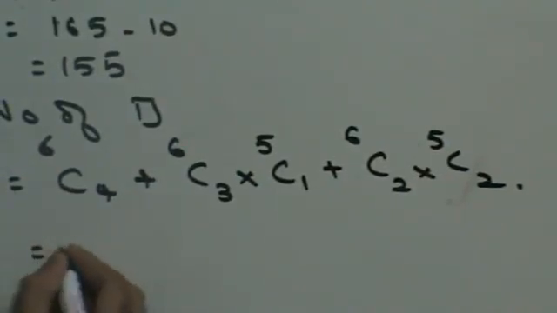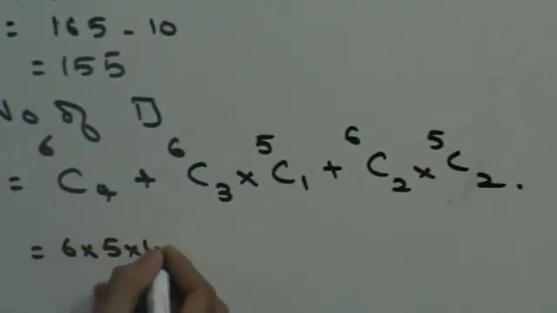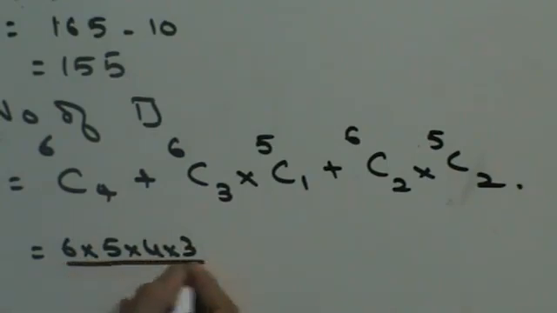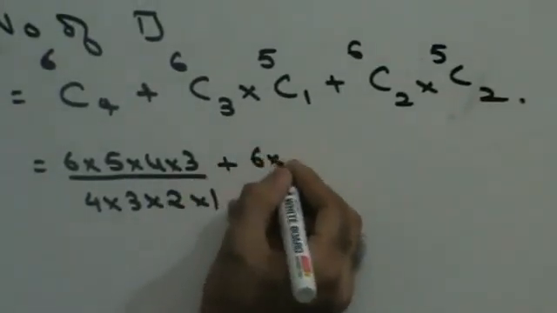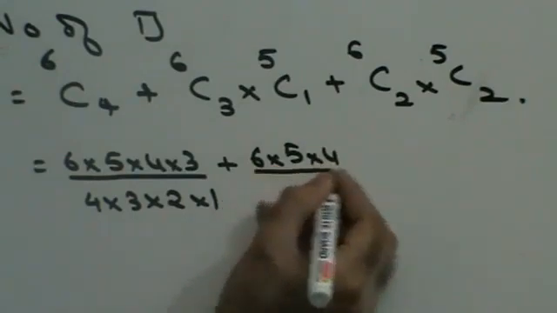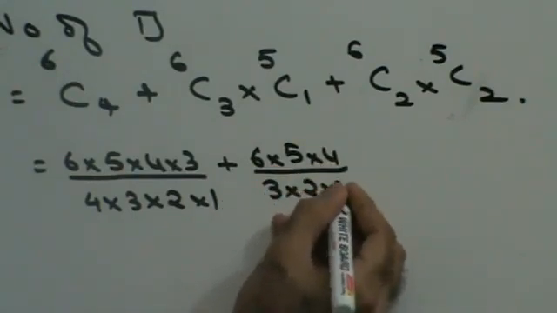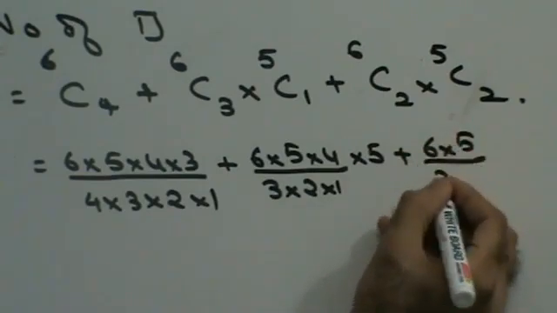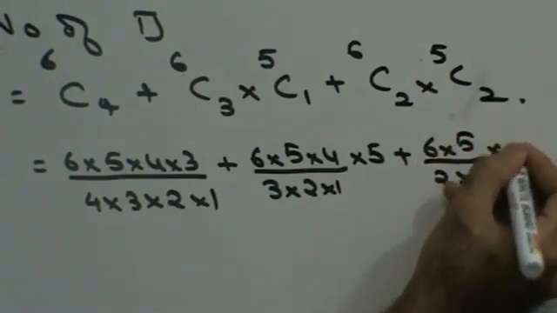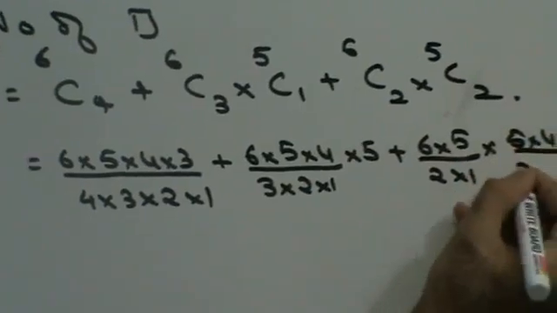So in that case this is going to be 6 into 5 into 4 into 3 upon 4 into 3 into 2 into 1. From 6 I am writing 4 terms in descending order, or 6 into 5 into 4, 3 into 2 into 1, plus 6 into 5 upon 2 into 1 into 5 into 4 upon 2 into 1.